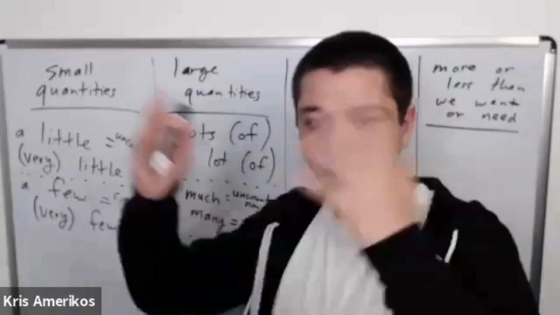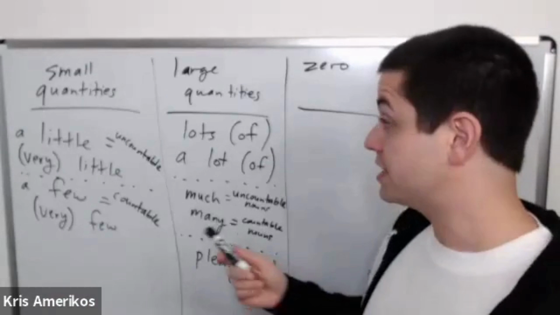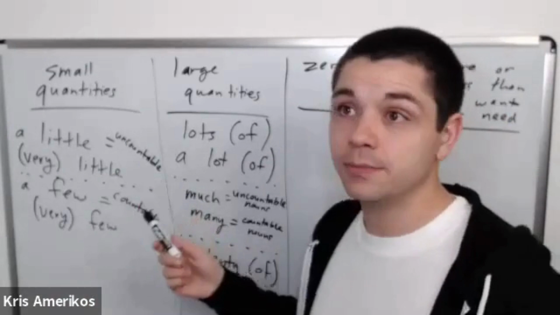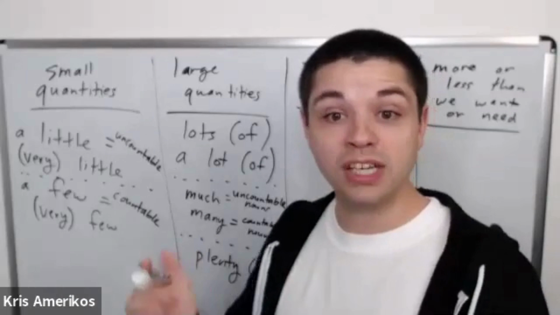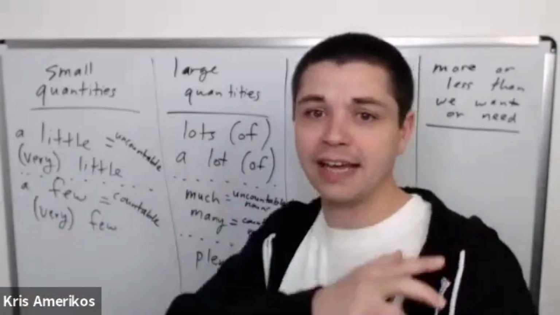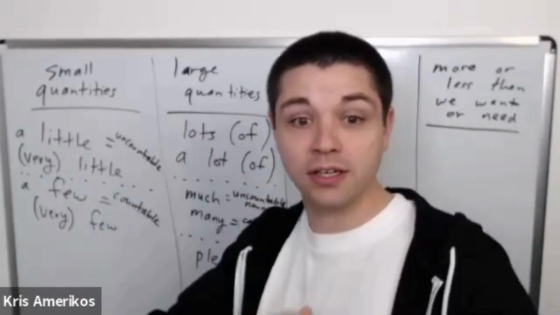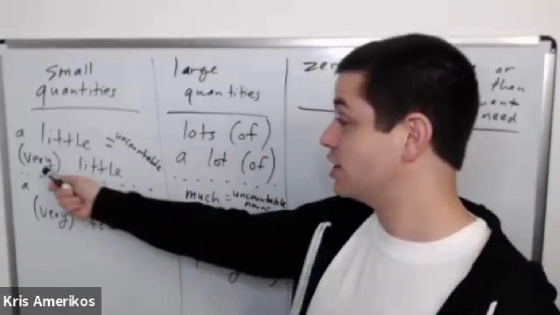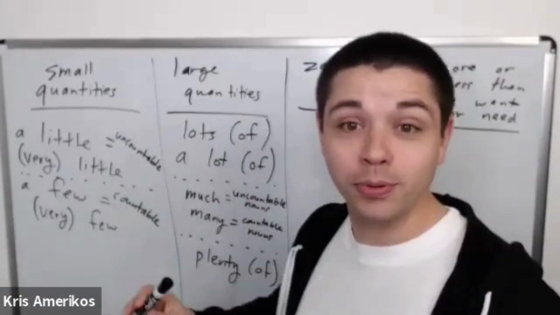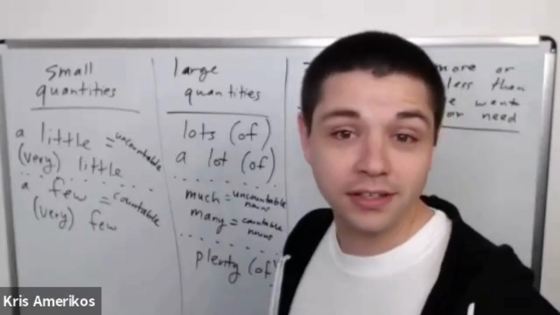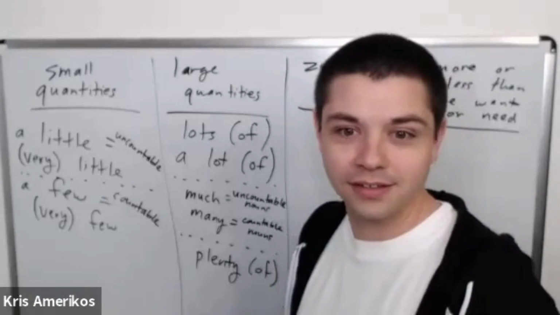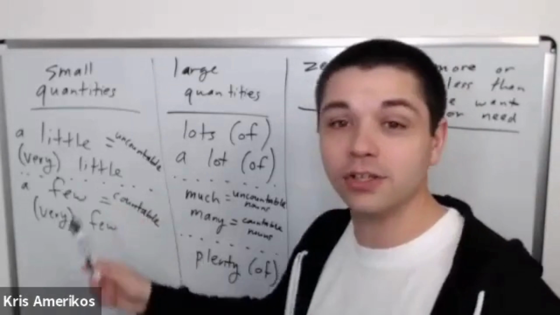So help is uncountable. And we could say, for example, a single mother, a mother who doesn't have a husband or doesn't have someone to help her, you could say she has very little help with the children. Right? She has very little help.